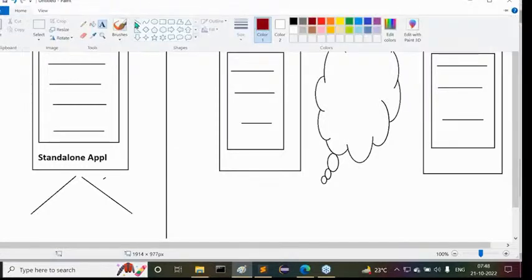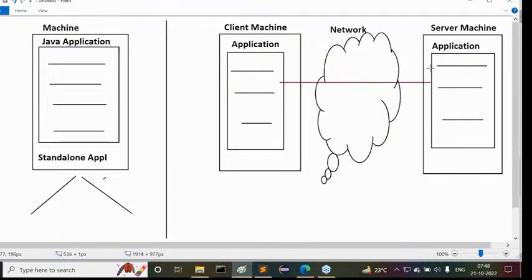First of all, the client will submit a request from client to server. At the server machine, the server will take that request and execute the total program. By the execution of this program, some response will be generated. That response will be given back to the respective client. Now the client is able to display that response to the respective user.